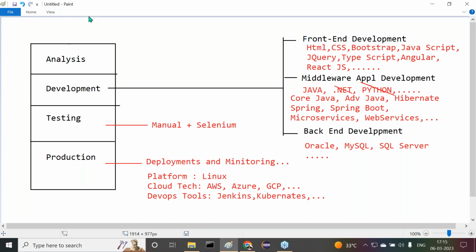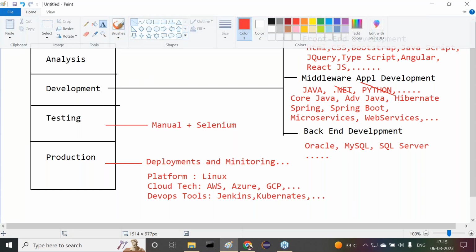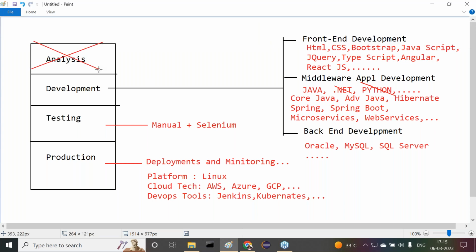All right, sir. Analysis part. Just we can remove this. Not required.